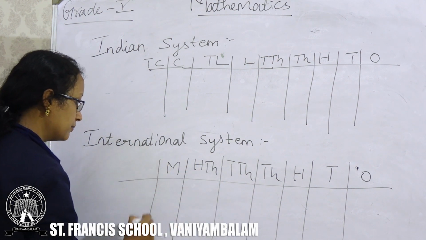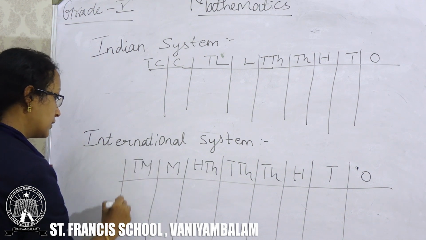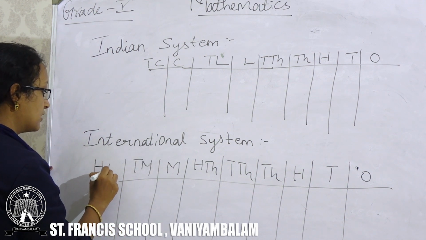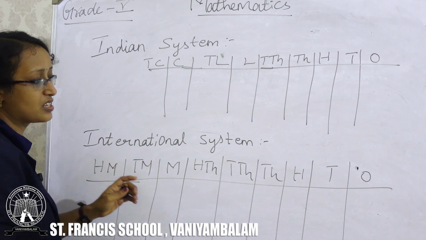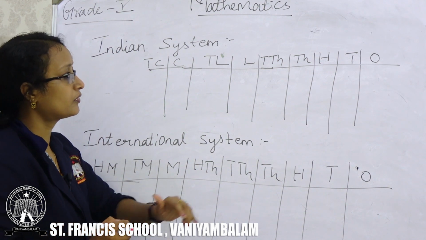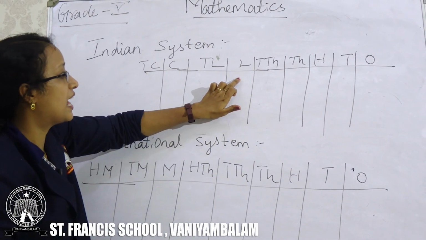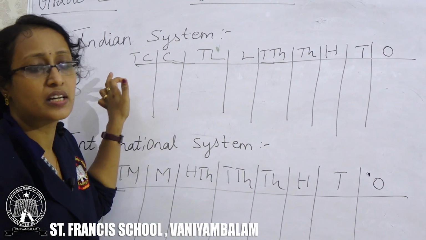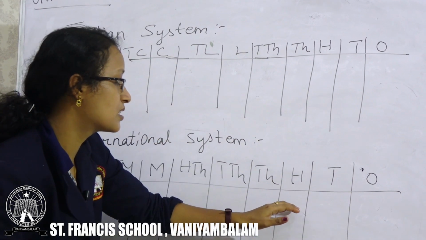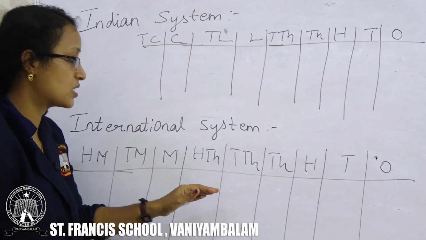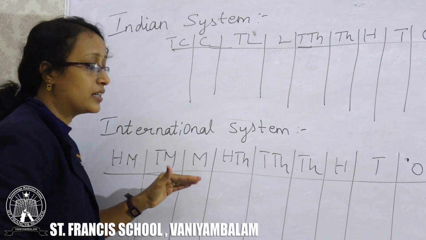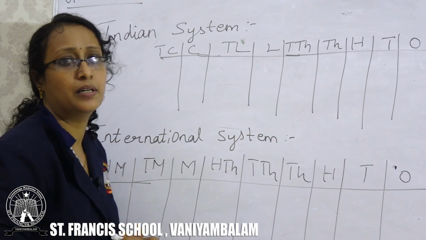Next million, 10 million and at last 100 million.